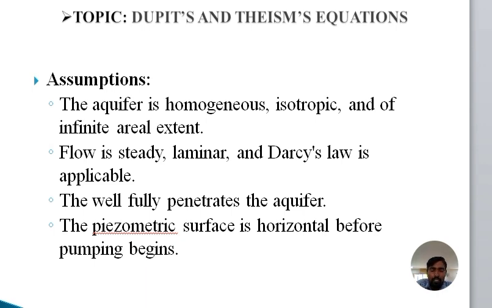The flow is steady, laminar, and Darcy's law is applicable. I already told you the parent material is Darcy's law. Without Darcy's law, we can't do these kinds of practical observations, equations and problem solutions. So the flow is steady, laminar, and Darcy's law is applicable, with Reynolds number less than 1, and only that kind of flow we call laminar flow.